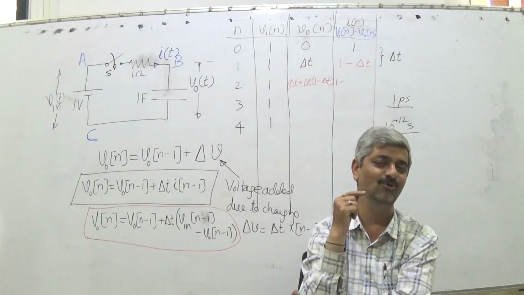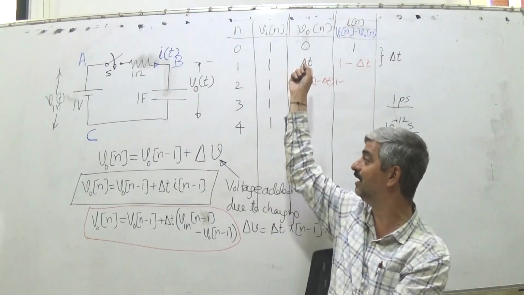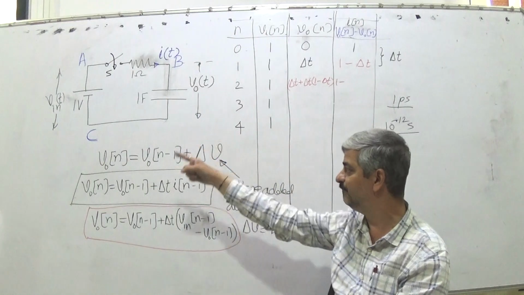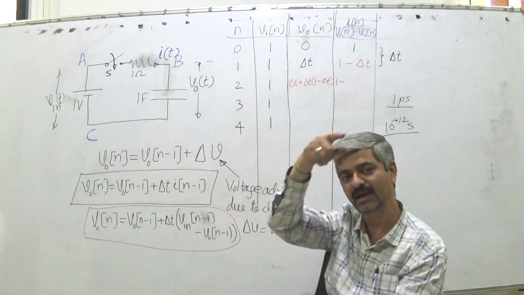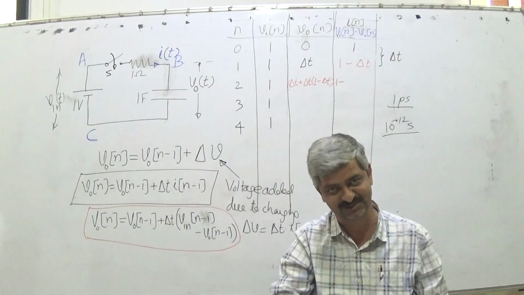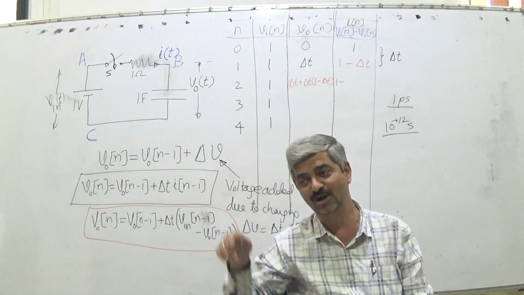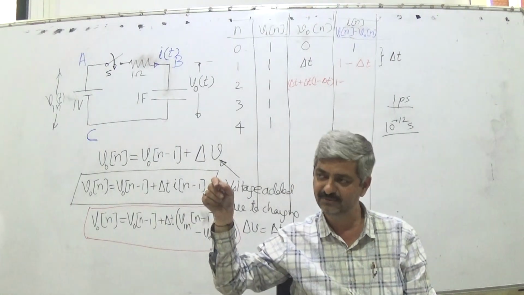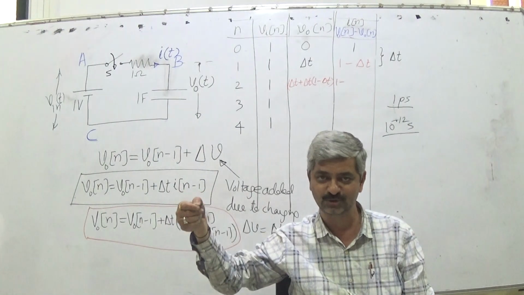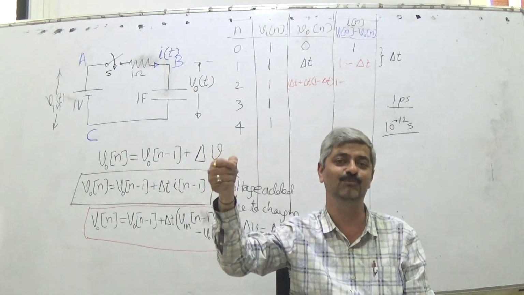You can actually complete this numerical as an exercise of, say, data structure and algorithm, and you can plot the graph of VO0, VO1, VO2, VO3, VO4, VO5.